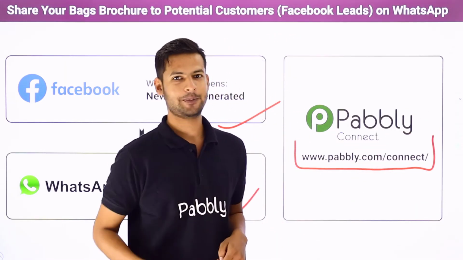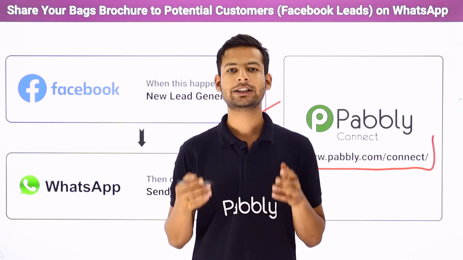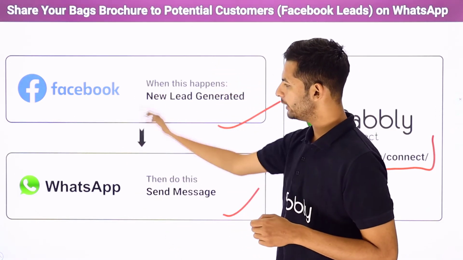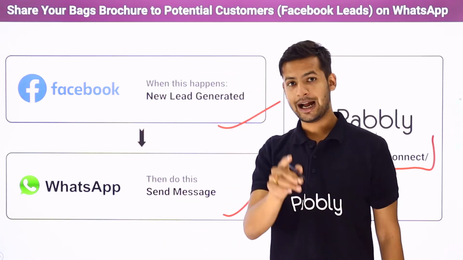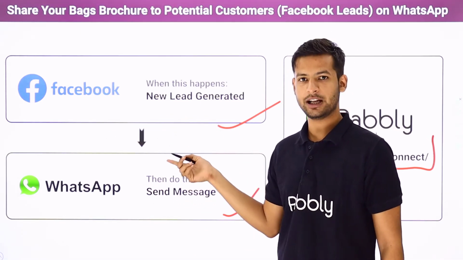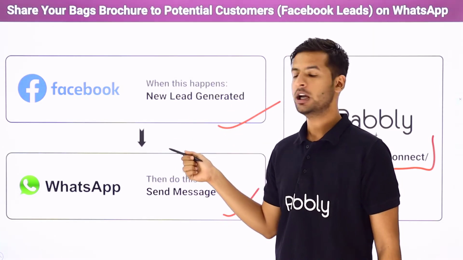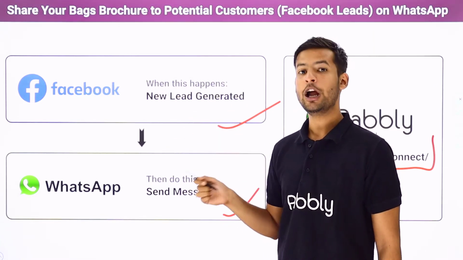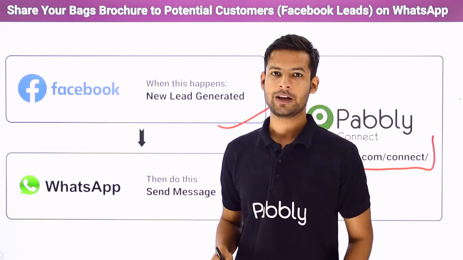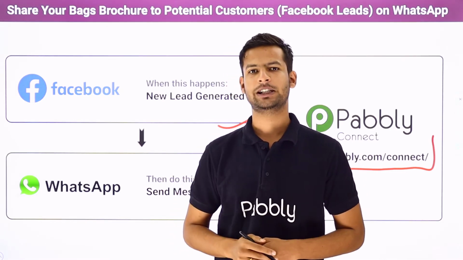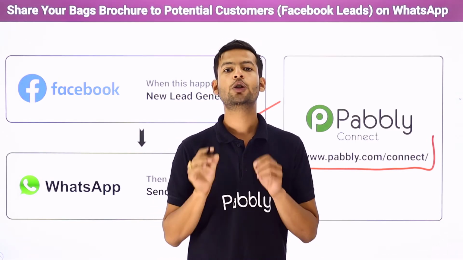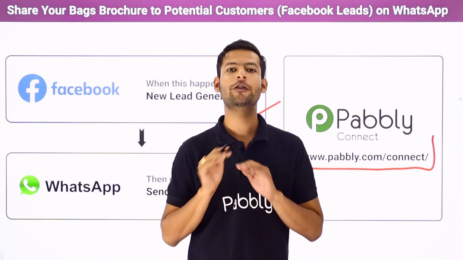Now you people will say, what is Pabbly Connect? Pabbly Connect is an integration and automation software. It will help us to link both of these applications together so that as soon as a new lead is generated through your advertisement, as soon as the customer fills up the form which appears through the advertisement, automatically a WhatsApp message will be sent to them with the link of the brochure. Amazing, right? Now let me tell you one more amazing fact. To use this software, Pabbly Connect, you need not be from a technical background. A non-technical person can also use this software very easily.